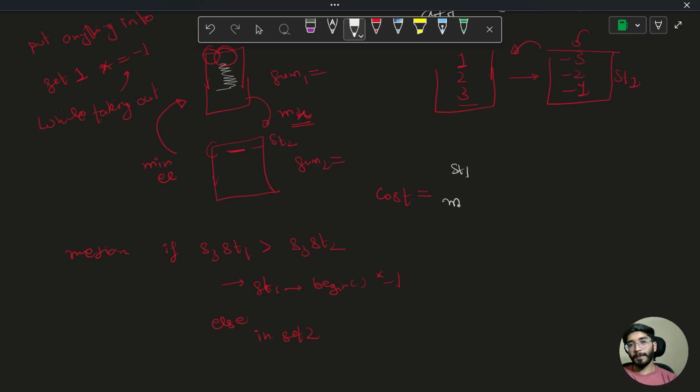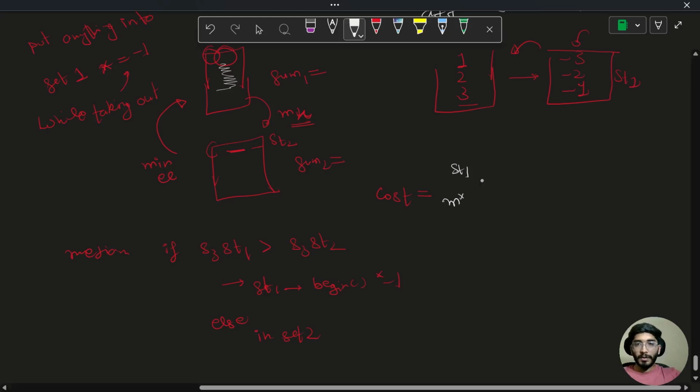So my m is the median. So the size of this is not set 1, actually it is the size of set 1 minus the sum 1.